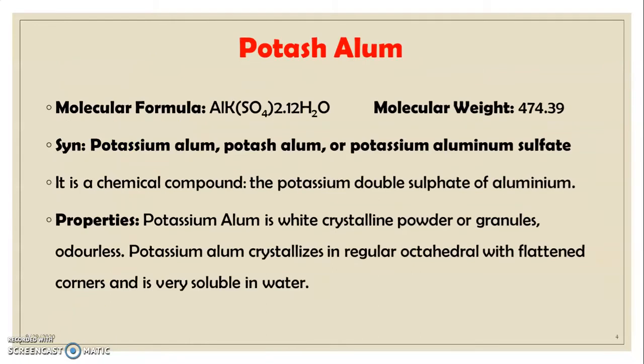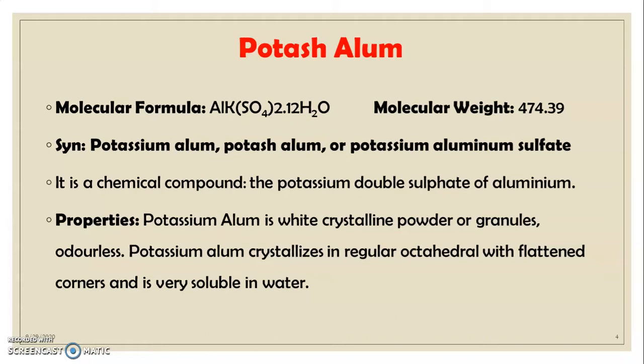Very first of all, the monograph of potash alum. Here the molecular formula of potash alum is AlK(SO4)2, with water molecules. Molecular weight is 474.39. The synonyms of potash alum: it is also known as potassium alum, potash alum or potassium aluminum sulfate. It is a chemical compound, the double sulfate of potassium and aluminum.